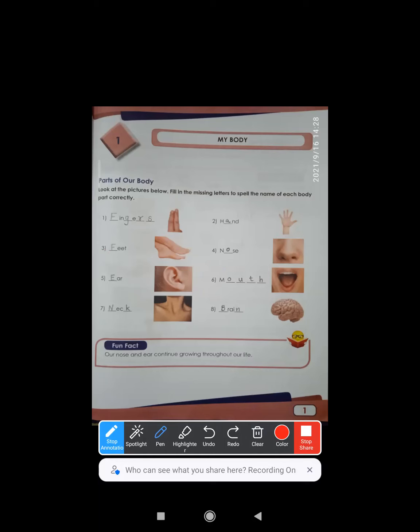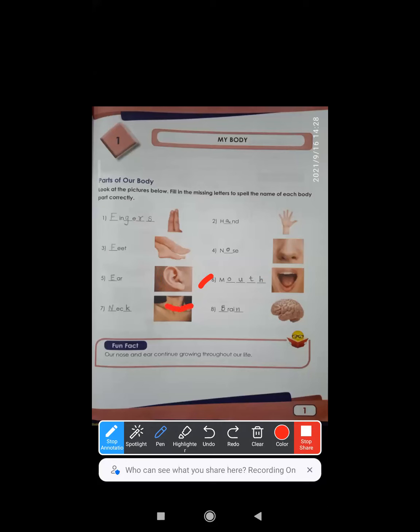Coming to the next, ear. EAR, ear. I repeat, EAR, ear. What is this? Mouth. And the spelling is MOUTH, mouth.